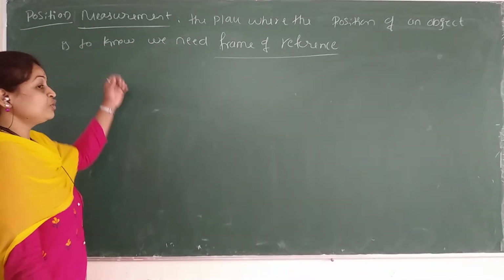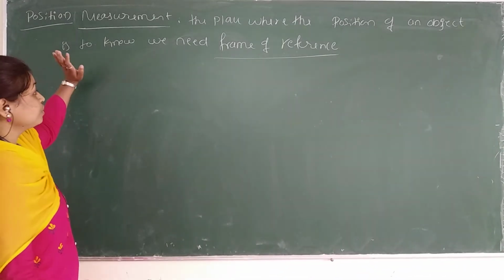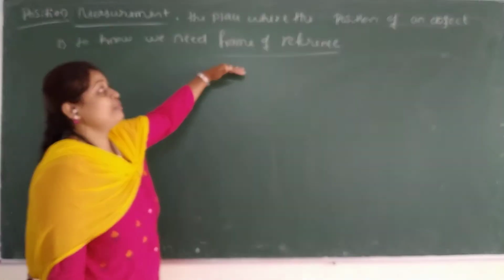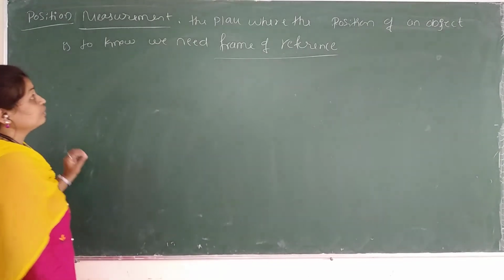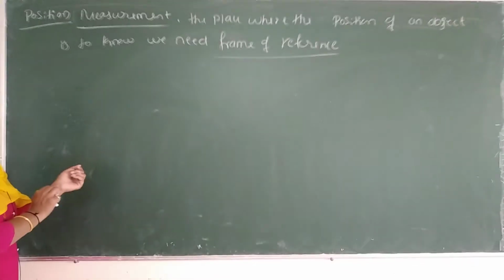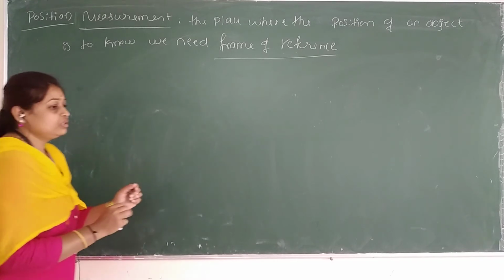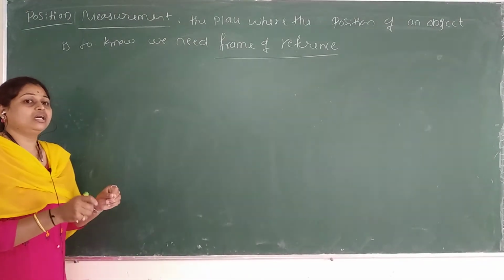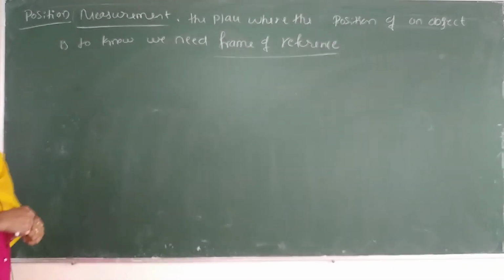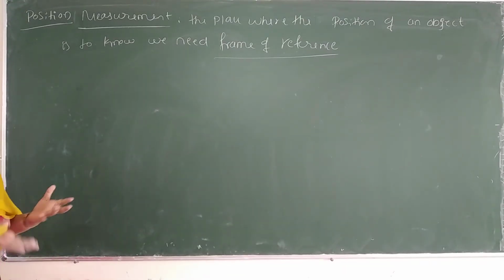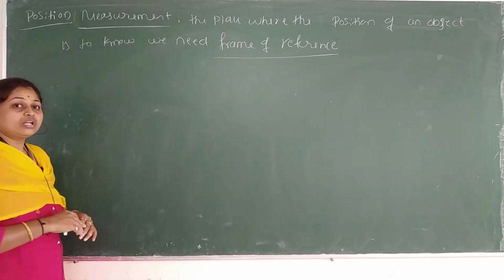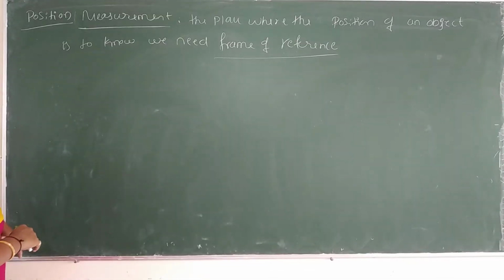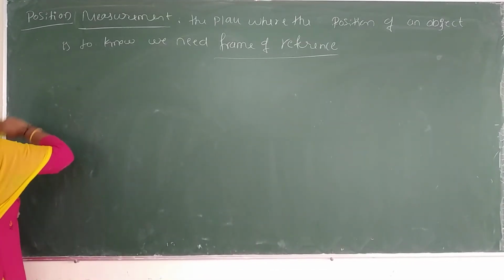So how are we going to measure the position? You are going to measure the position by frame of reference. What is frame of reference? After the position we'll discuss. Now the place where the position of an object is to be known, to know the location of the object with respect to the reference point or a frame of reference is known as position measurement.